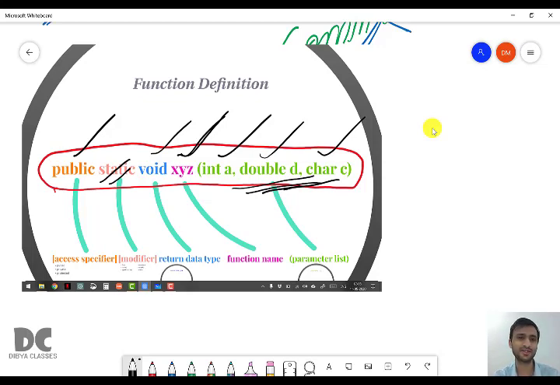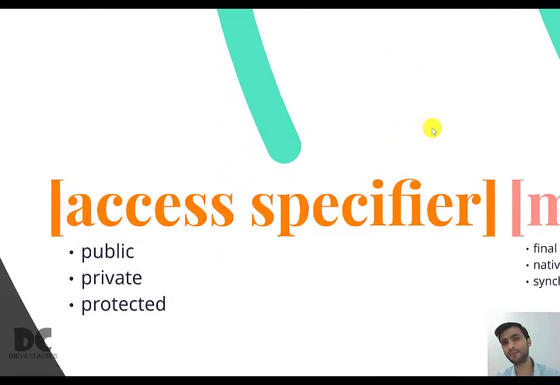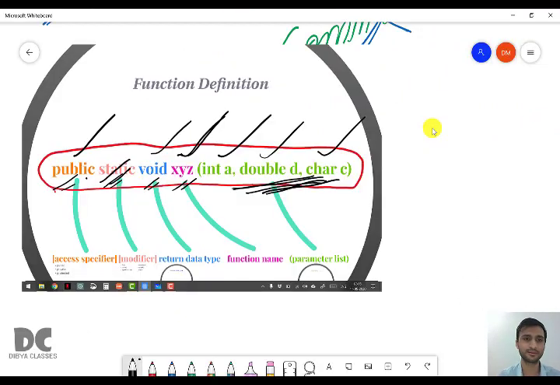Now we'll understand what this public means, what this static means, what this void means, what this name means, and what this parameter means. So let us move forward. The public part where you used to write public is called the access specifier.